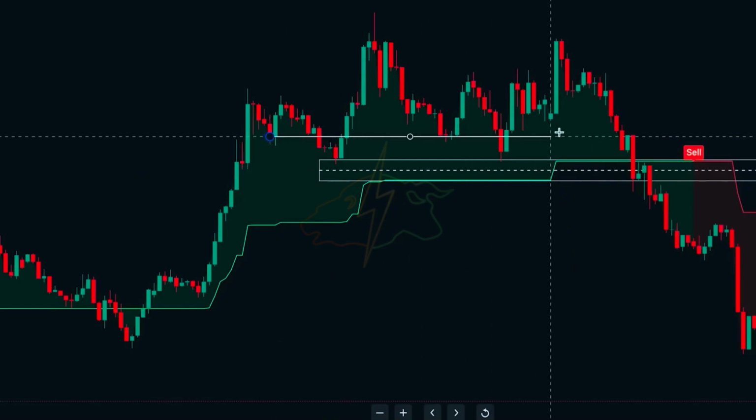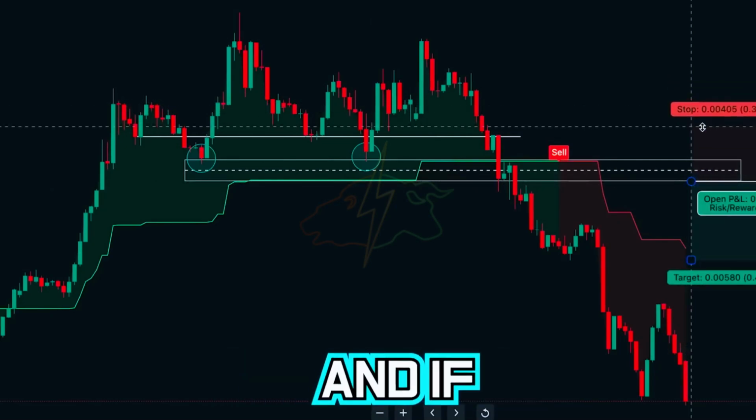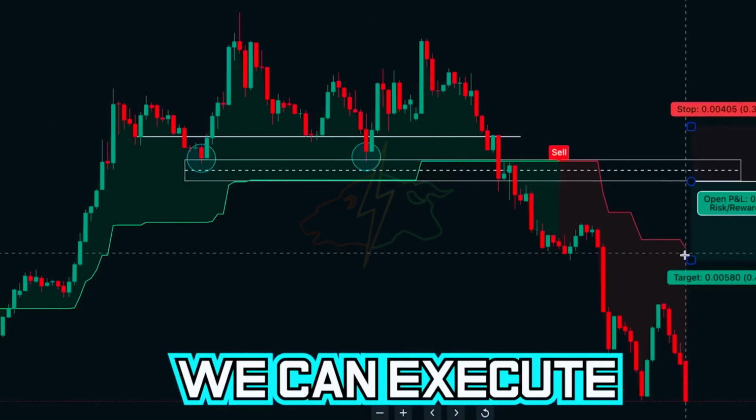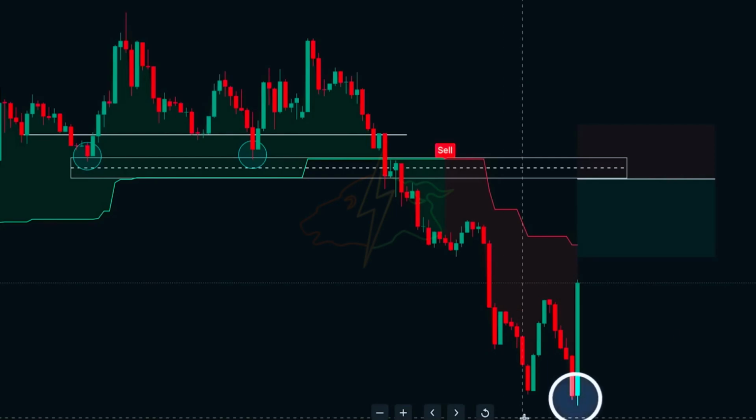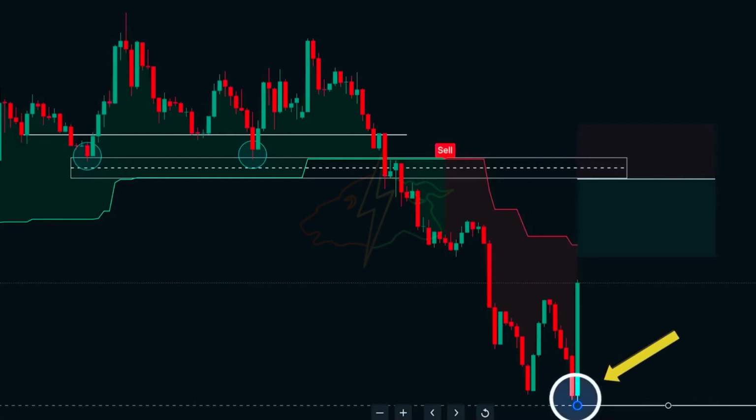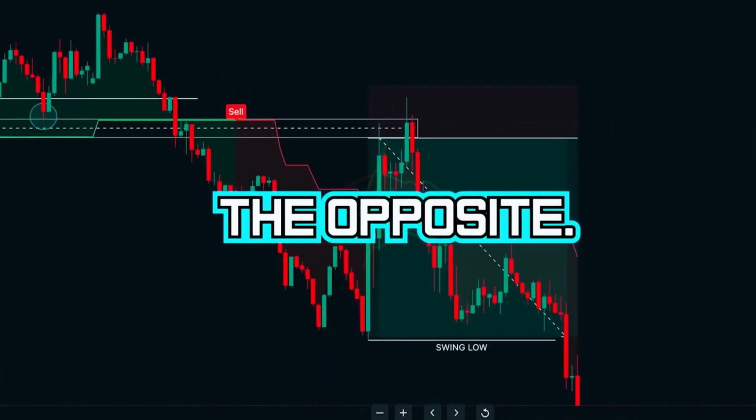We will draw a line across from this level. Now we can place a pending order at that level, and if price returns to that level we can execute a sell and target the most recent swing low. From this high, we can see that this is the recent swing low, so we will draw a line across from here as well. For buys, it is the opposite.